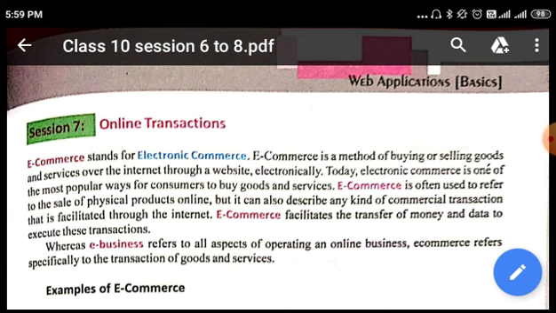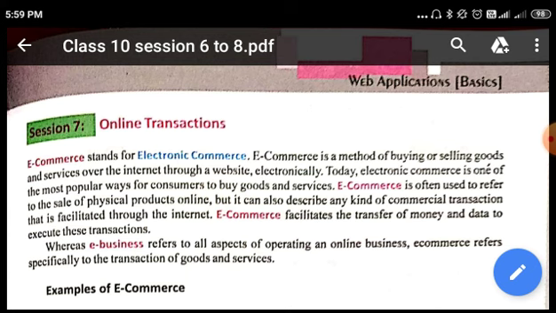What does e-commerce stand for? E-commerce stands for electronic commerce. Electronic commerce means commerce or business which takes place with the help of electronic or digital means. The buying and selling of goods and services which occurs with the help of digital mediums, electronic mediums, is known as electronic commerce. So e-commerce is the method of buying or selling goods and services over the internet through a website electronically. This is the main definition of e-commerce.